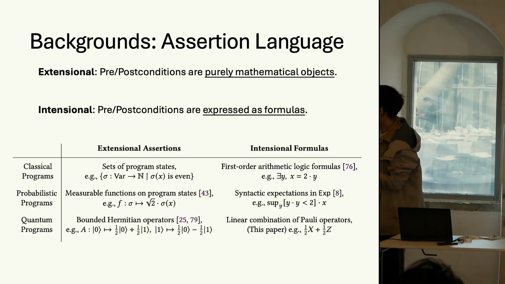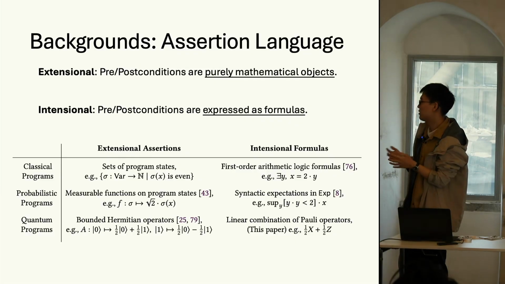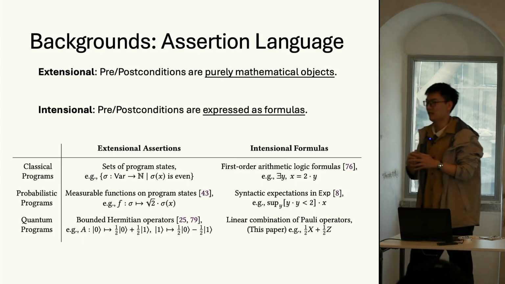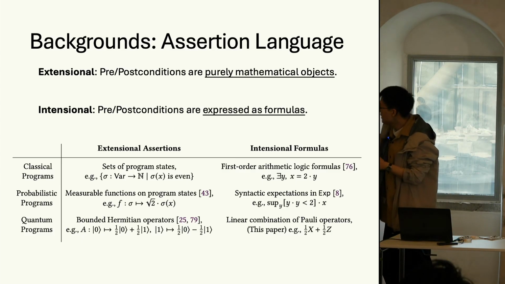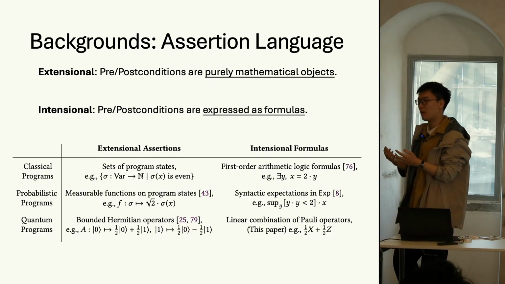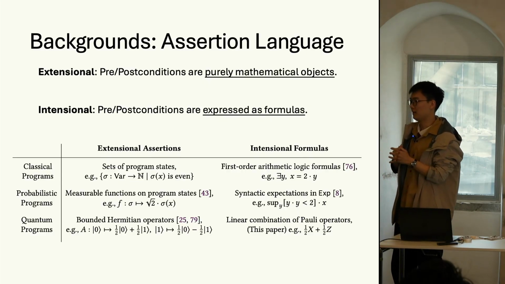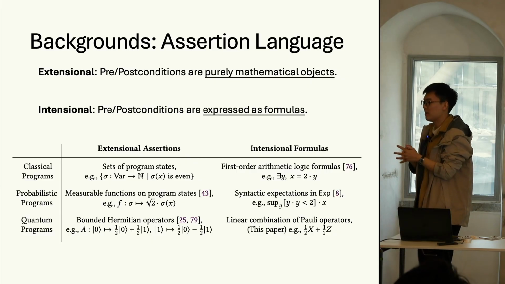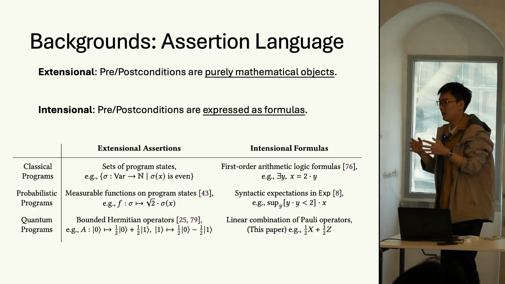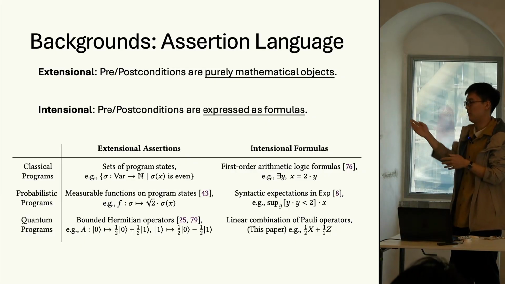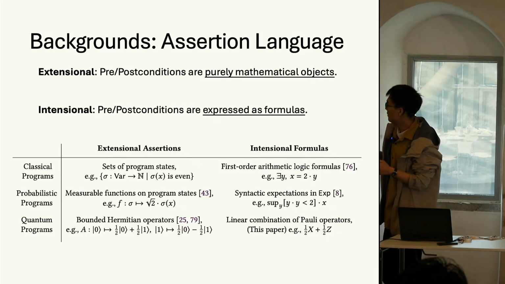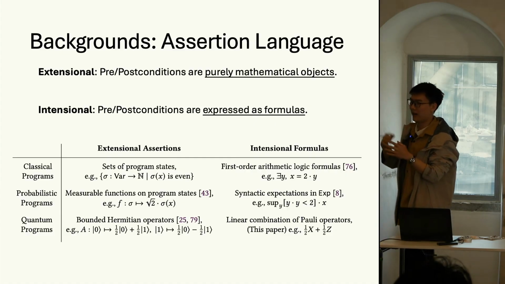For example, the formula here, there exists y such that x equals 2 times y, describes a program state such that the assignment of x is an even number. Each predicate formula can then be interpreted as a set of program states satisfying it, of course, but not vice versa, because not all such sets of program states can be expressed by a predicate formula due to the inherent computability limitation of first-order logic. So every intensional formula can be interpreted as an extensional object, but not vice versa.